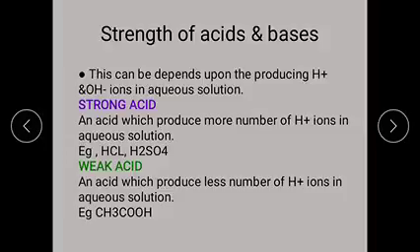Examples of this are hydrochloric acid and H2SO4. These are the strong acids. And let us see the weak acid definition.